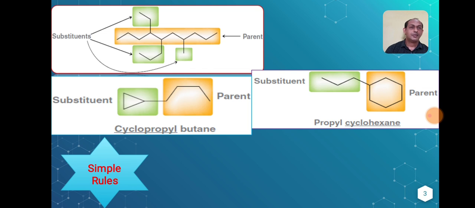Then suppose this compound, propyl cyclohexane. It contains a substituent which has 3 carbons. So propyl, 3 carbons means propyl. So what is the naming? Alkyl cycloalkane, we have to remember in case of the hydrocarbons.